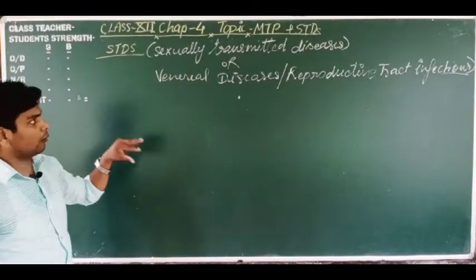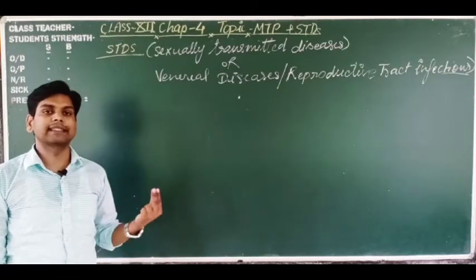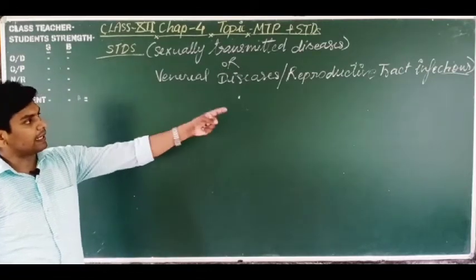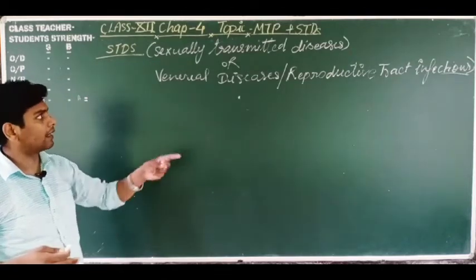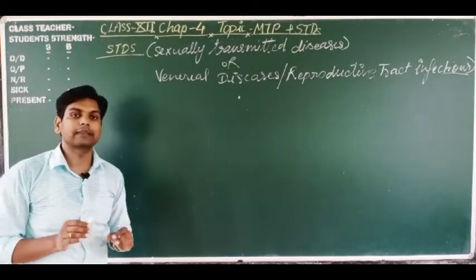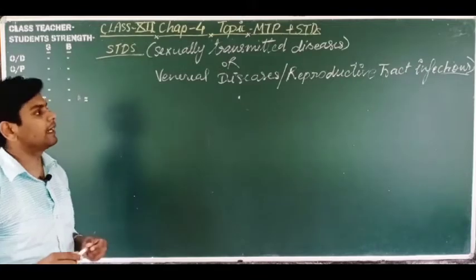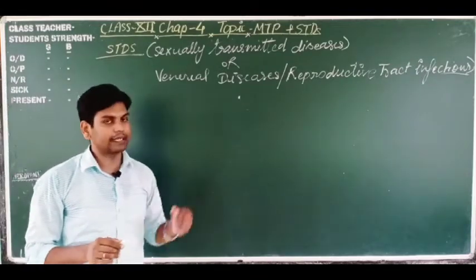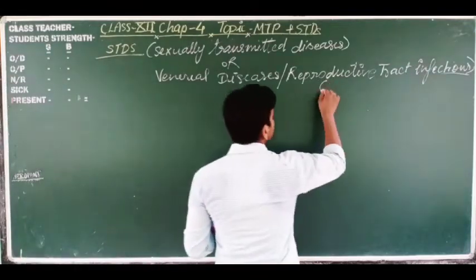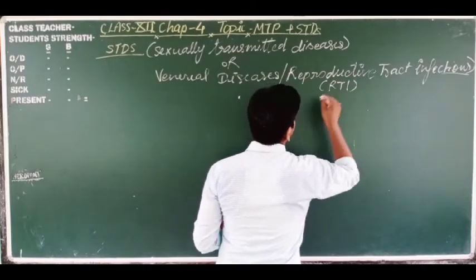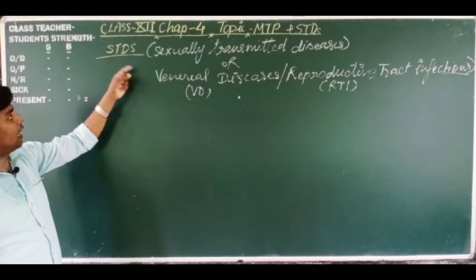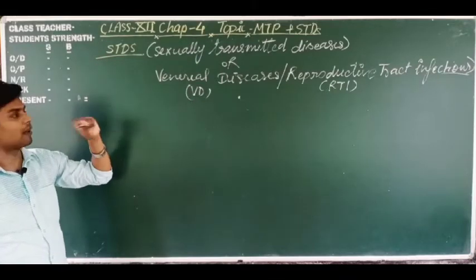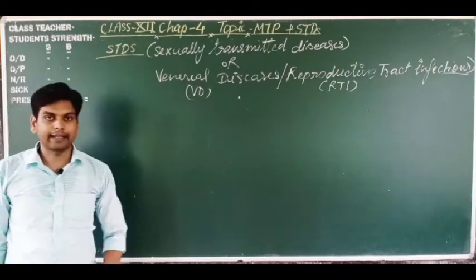So we can say that all the STDs are reproductive tract infections, but all reproductive tract infections are not STDs. A question comes in your board exam: justify the statement that all the RTIs are not STDs, but all the STDs are RTIs.